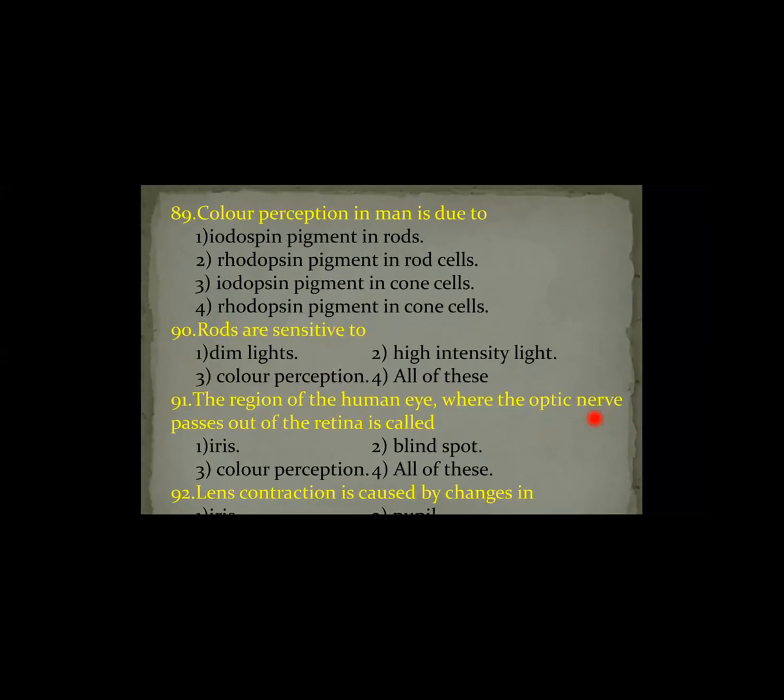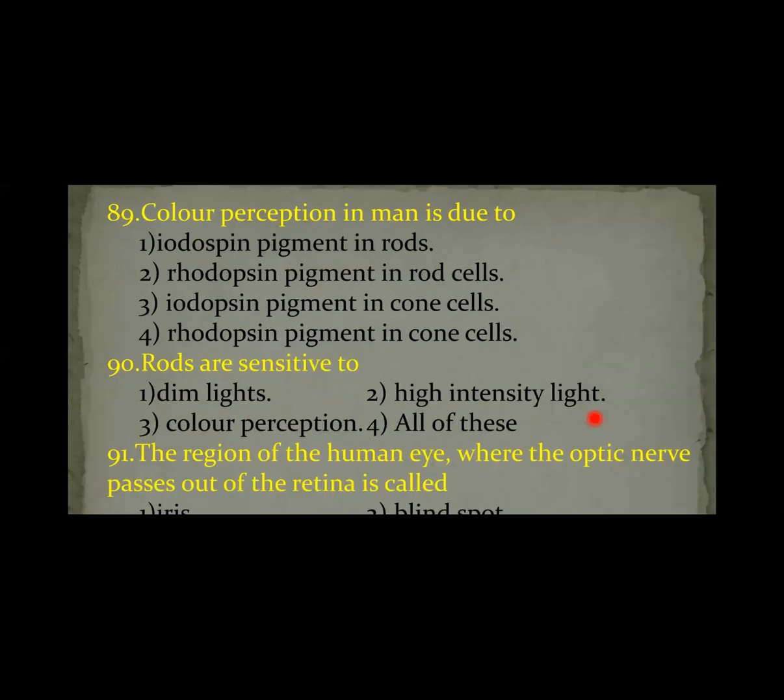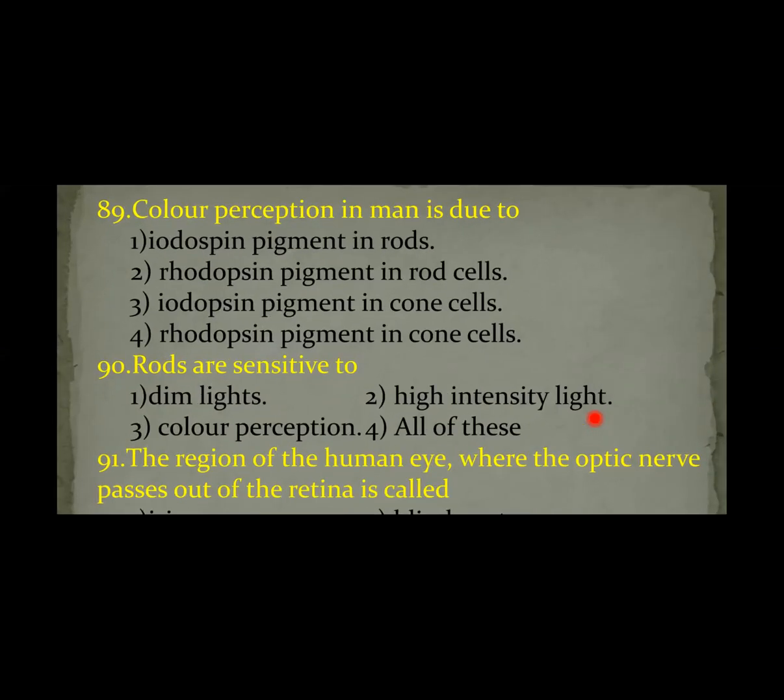Next, question number 89. The color perception in man is due to, there are two types of cells in the retina, rod cells and cone cells. Rod cells contain a pigment rhodopsin that is responsible for perception of objects in dim light.